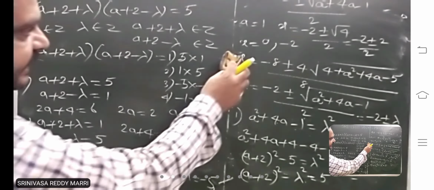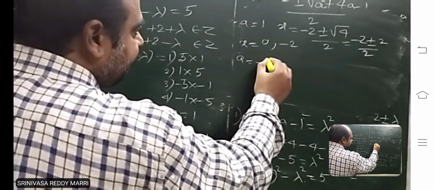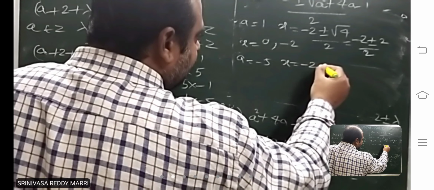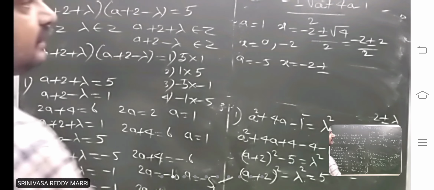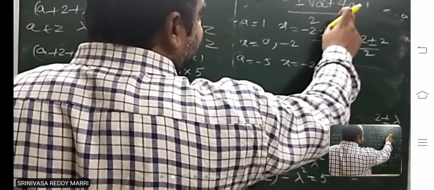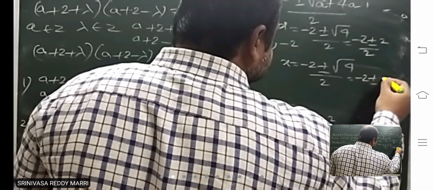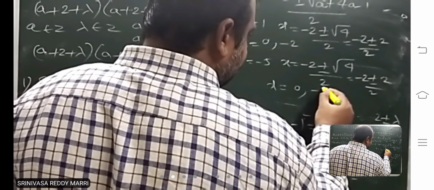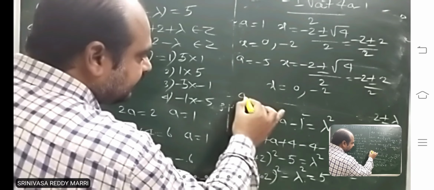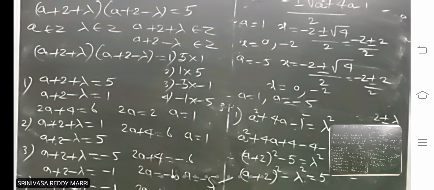Let us say a equal to minus 5. Minus 2 plus or minus, if it is minus 5, what will you get? This is the square root of 25 minus 20 minus 1, that is root 4, divided by 2. That means what are the roots you are getting? 0 and minus 2, integers. Therefore, the values for which roots are integers are a equal to 1 and a equal to minus 5. Understood?